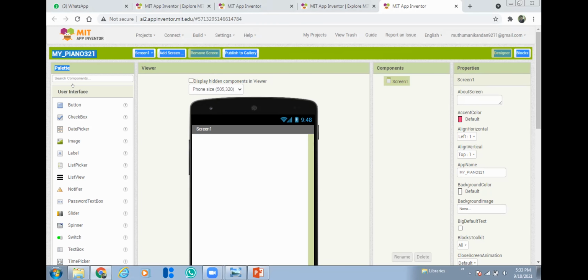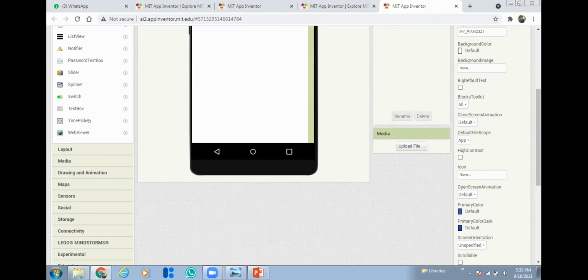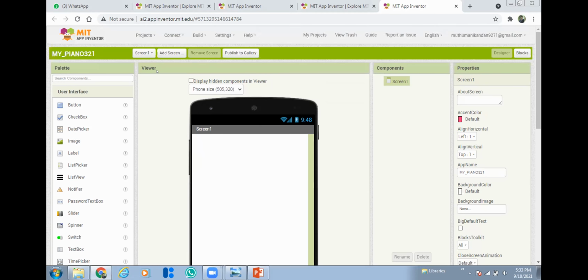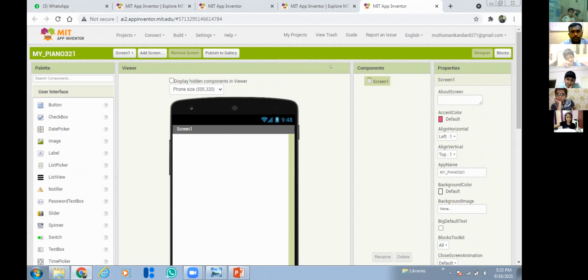Okay, so here you can see the components. You can search any components, you can take it from here. It is called the palette, and in the middle you can see it is a viewer screen. For this viewer screen only we are going to design it. So it is called the viewer screen.